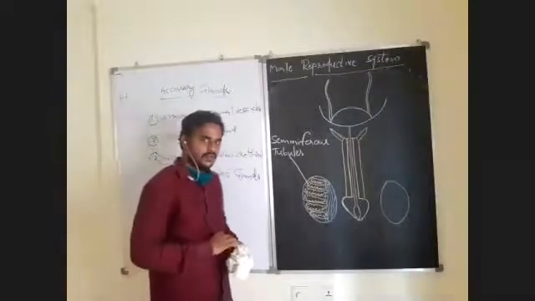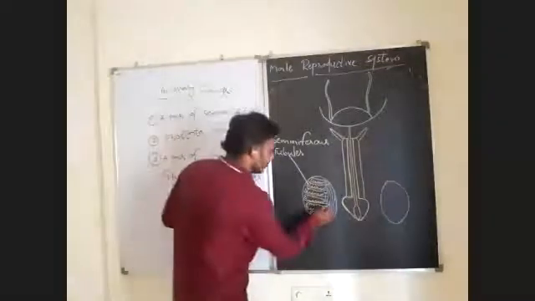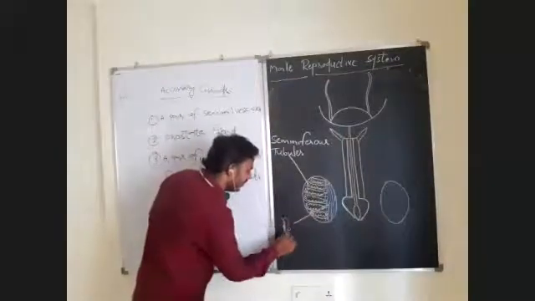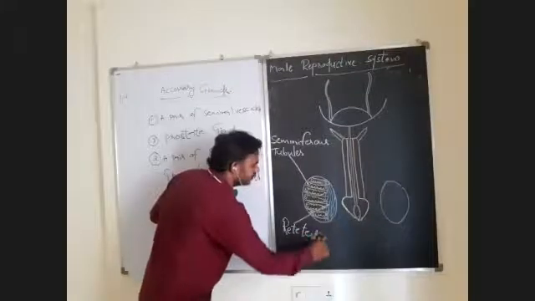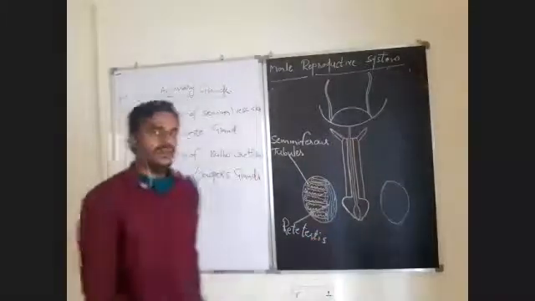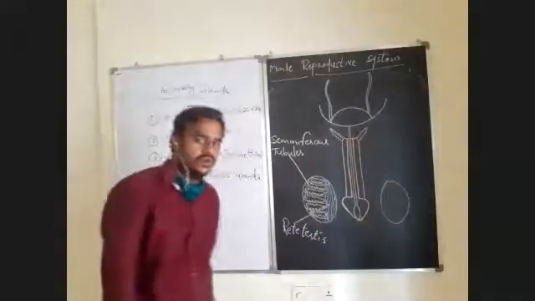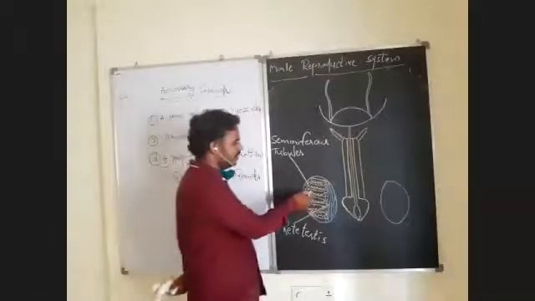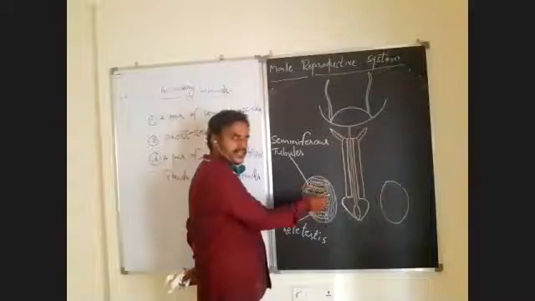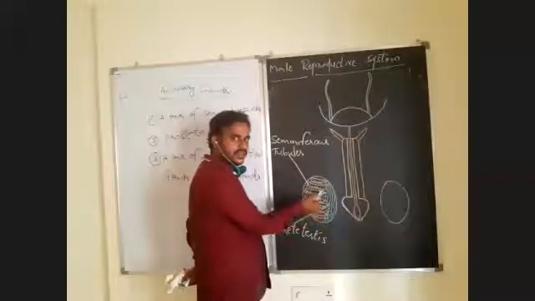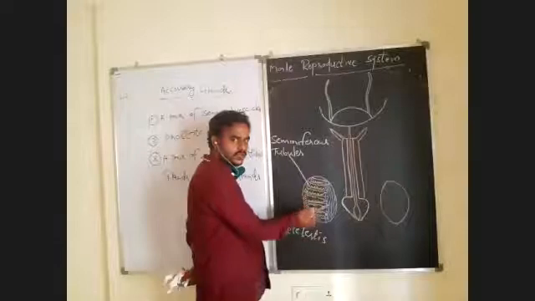I told you in accessory tubes, the first accessory tube is rete testis. The spermatozoa which are produced inside the seminiferous tubules of the testis will enter into rete testis. Rete testis receives spermatozoa from the seminiferous tubules, right?